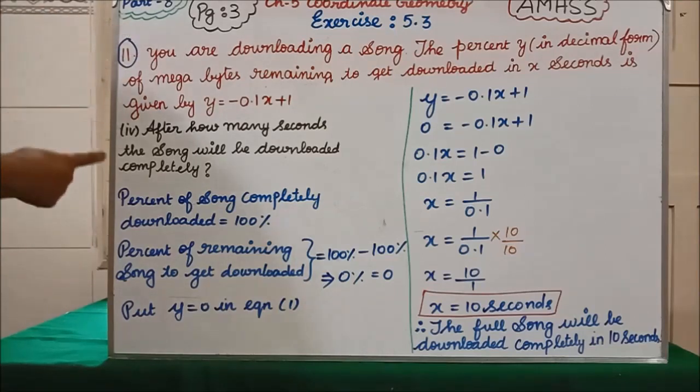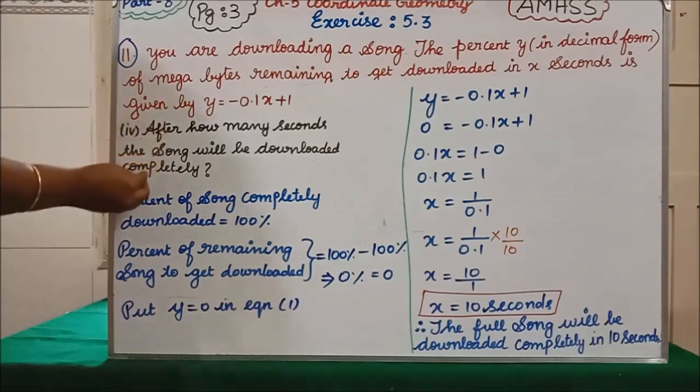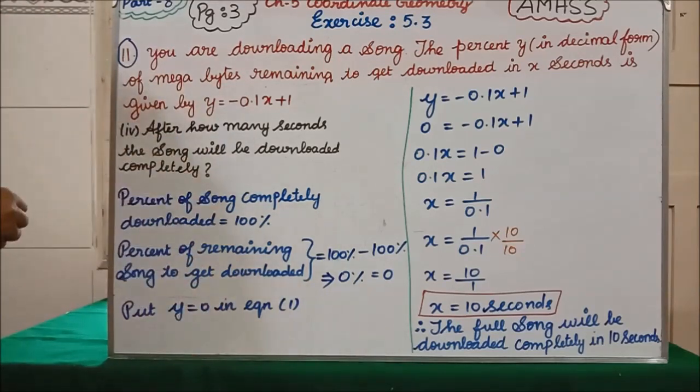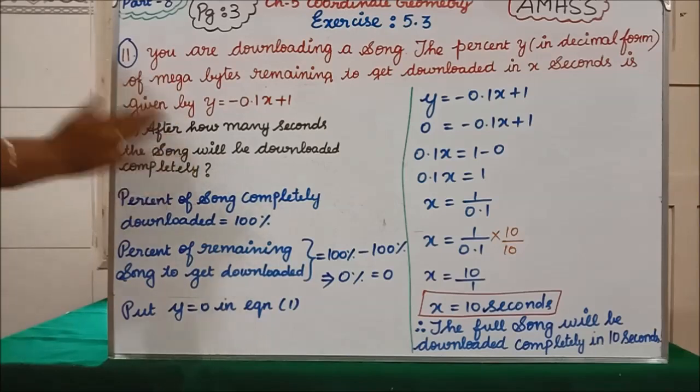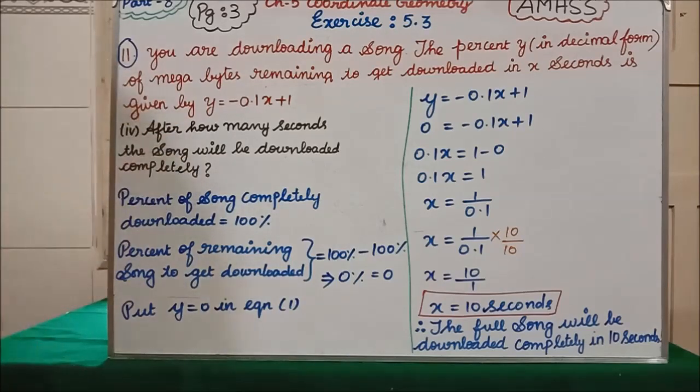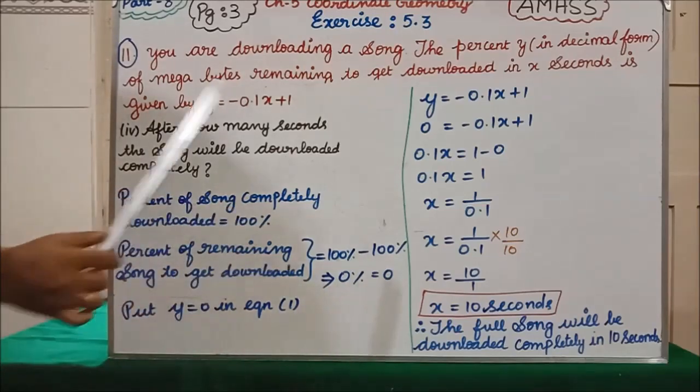Seconds means time. The song will be downloaded completely. So y denotes what? Yet to be downloaded. Yet to be downloaded means some part is still remaining. But in the question, they say the song has downloaded completely, which means y is 0. Clear? Percent of song completely downloaded in this fourth subdivision is 100%, fully completed, because the question says completely downloaded. So 100%.